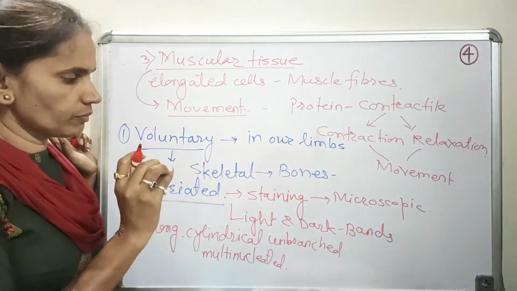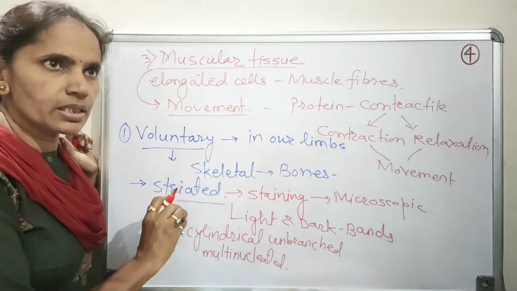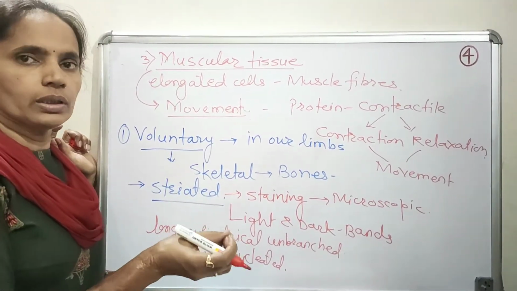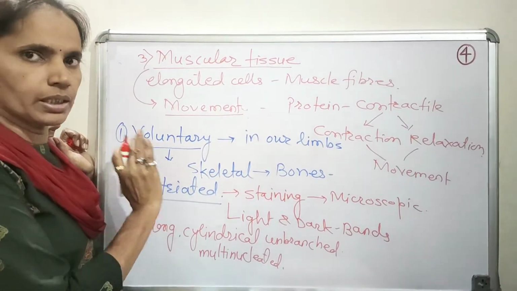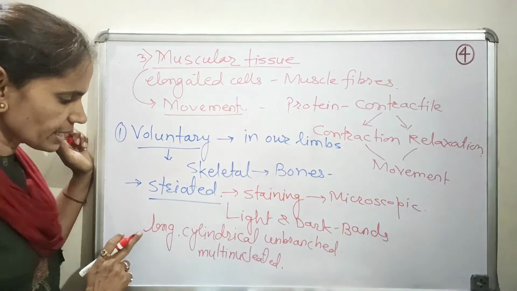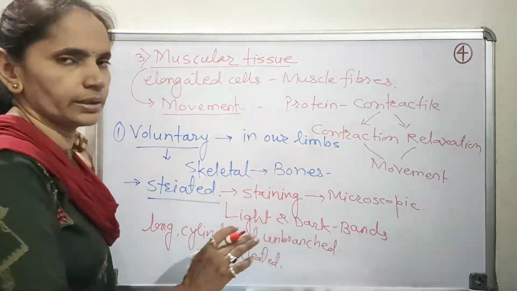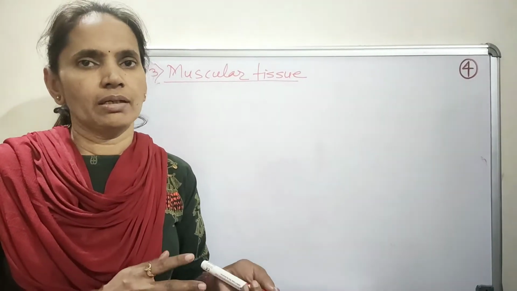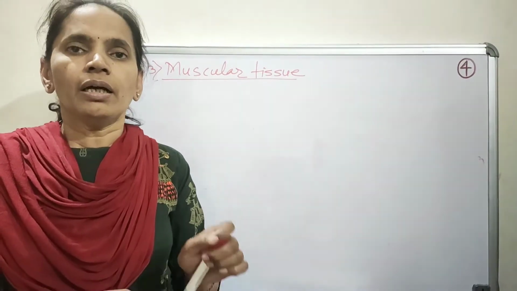The muscles whose movement is carried out as per our wish are known as voluntary muscles, also called striated muscles or skeletal muscles, and the cells are long, cylindrical, unbranched and multinucleated.